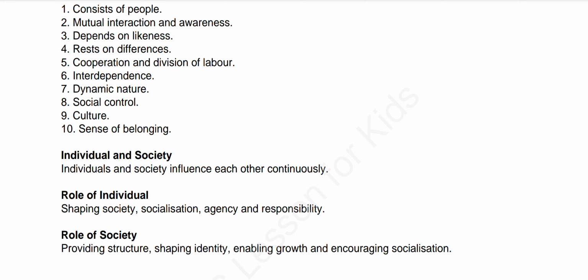Still, individuals have the right to choose what they want, and they can act independently. So, this is somewhat like they shape the society with their perspectives.